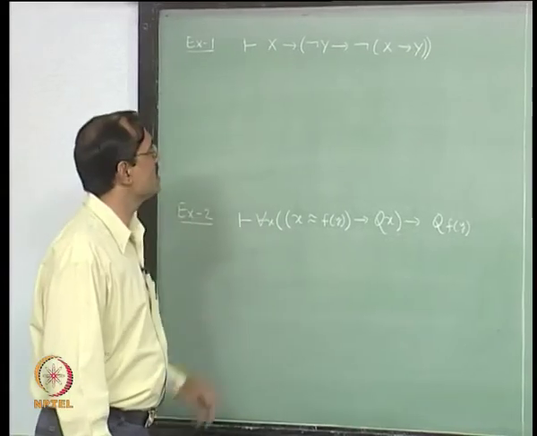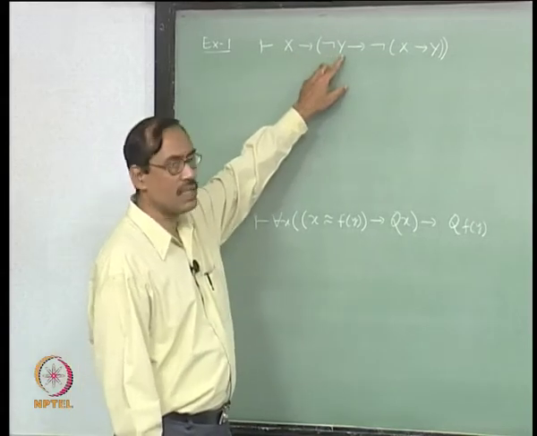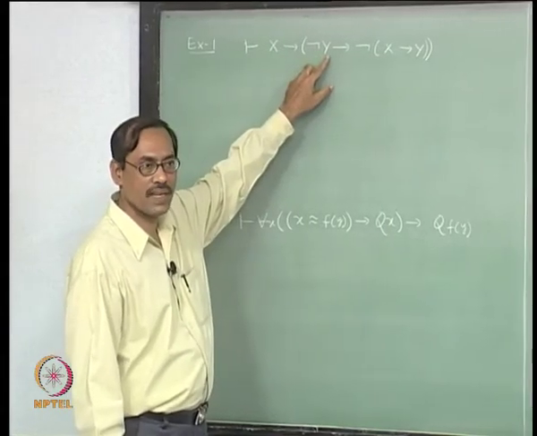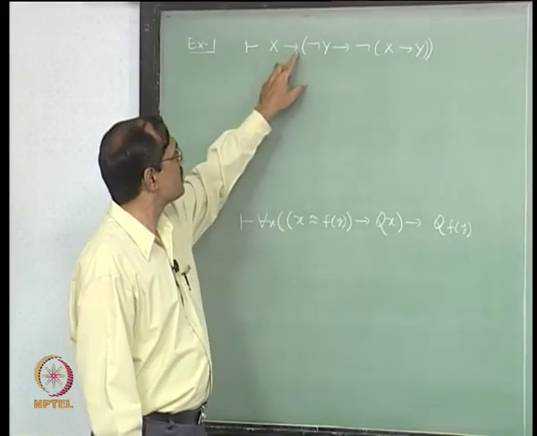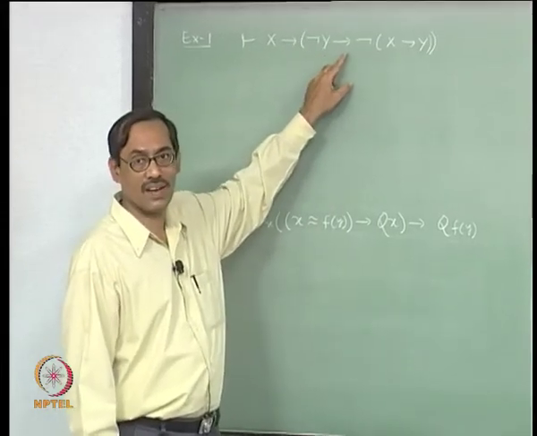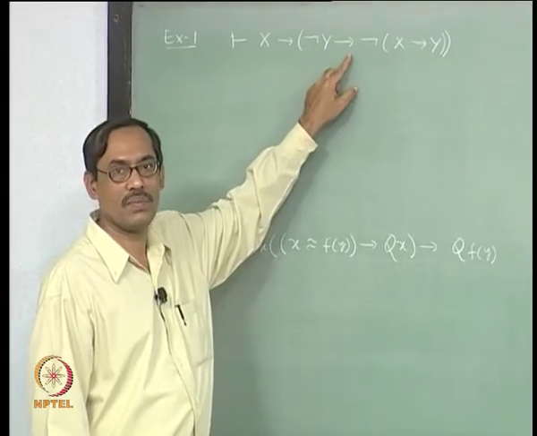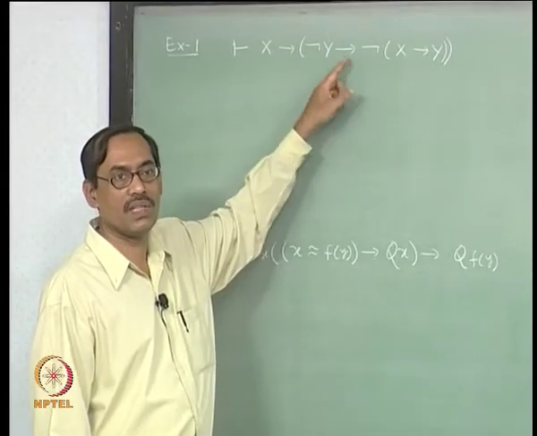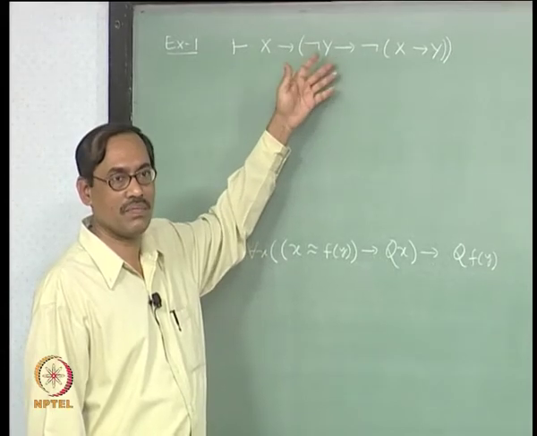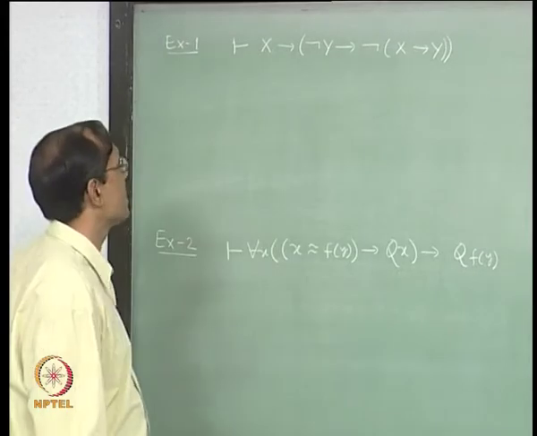One easy way to look at it is, you have the law of contraposition. If you can prove x implies y, then it is done. Even without using it you can do it, because you have RAA. So, let us try that way.